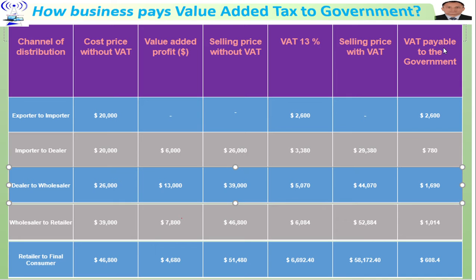Since this firm has added value of 6,000 bucks, it is liable to pay value added tax to the government, which is $780.